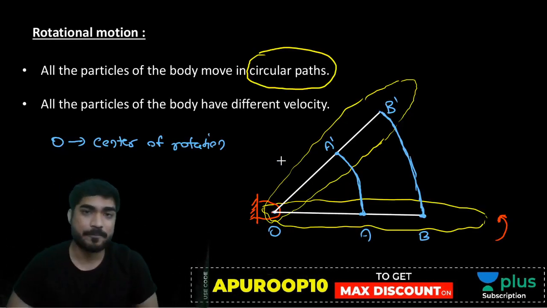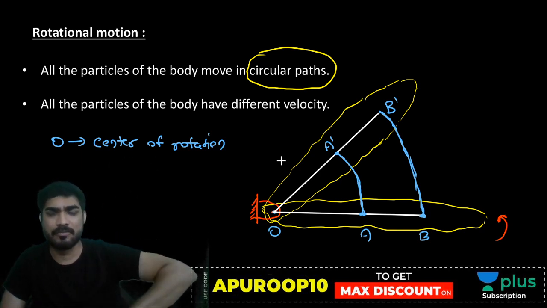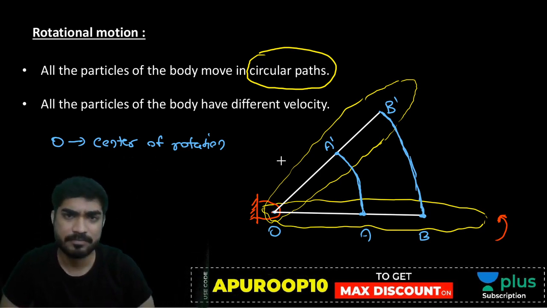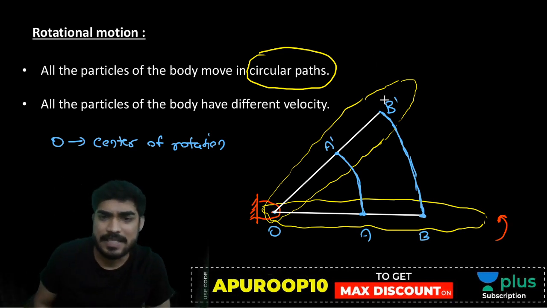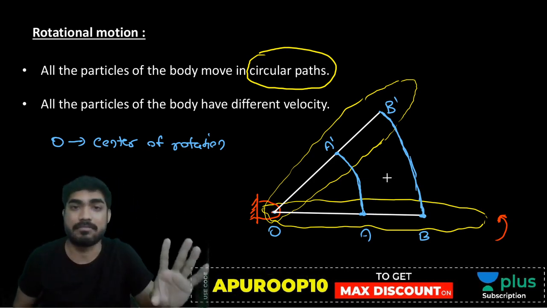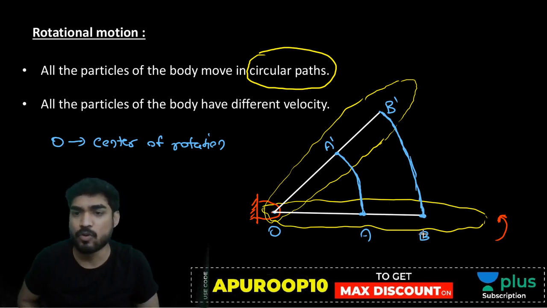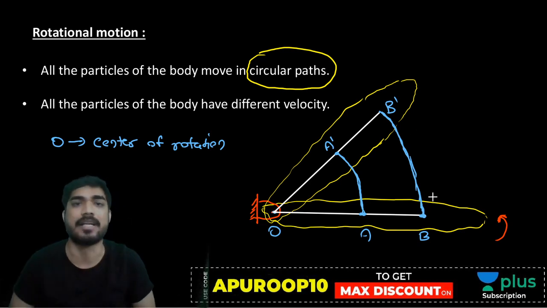Now beta, tell me, if the paths are different, will the velocity be the same? No. Let's say the length of path B is 20 meters and the length of path A is 10 meters. Time is the same, 10 seconds. A moves 10 meters in 10 seconds, B moves 20 meters in 10 seconds.